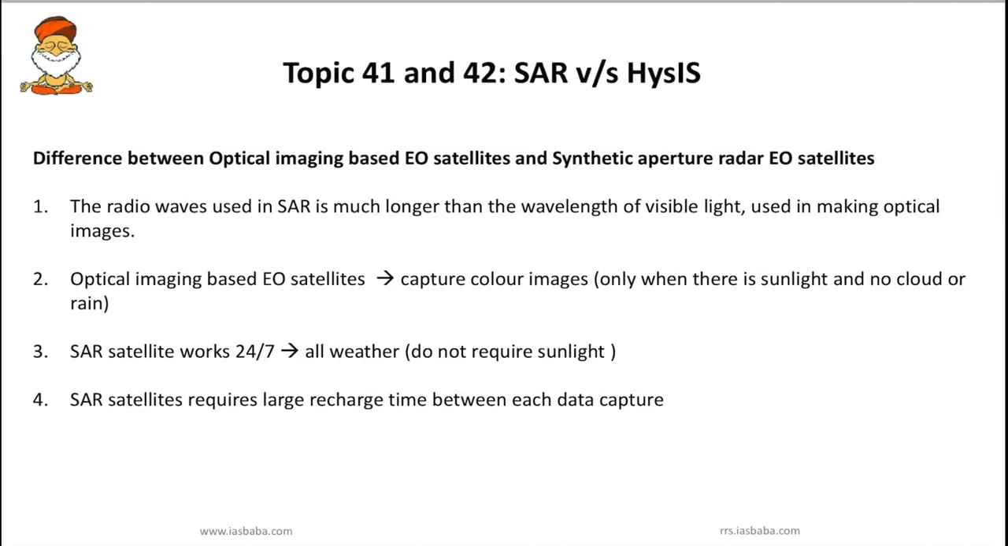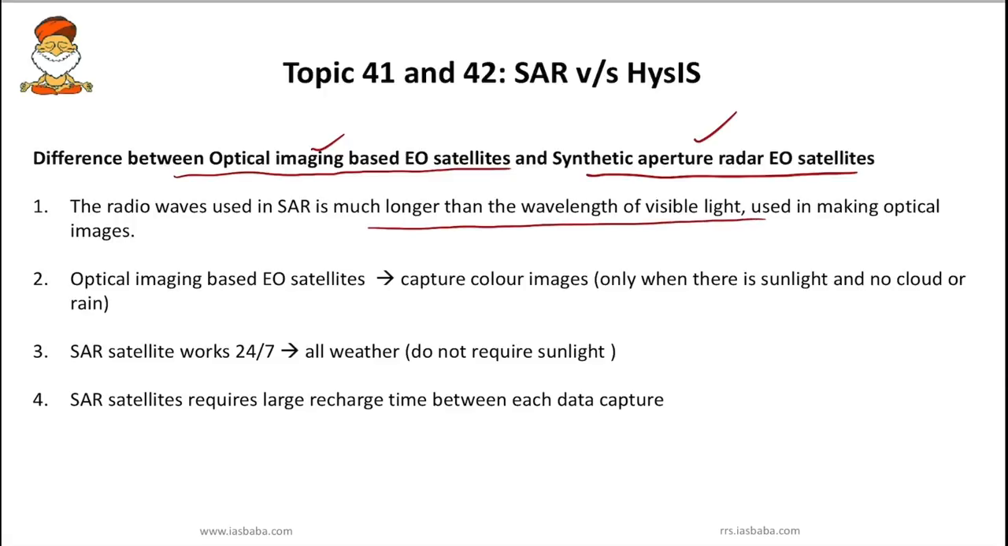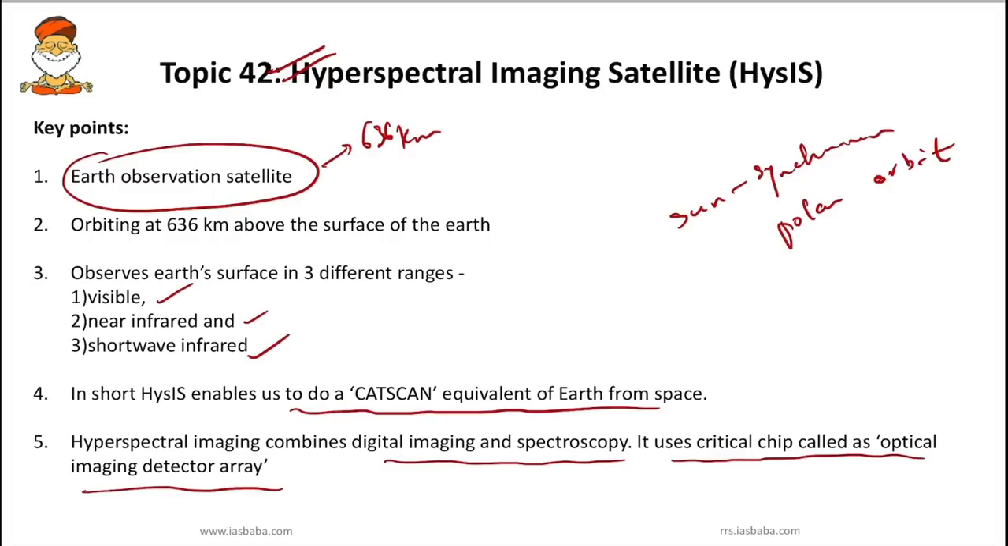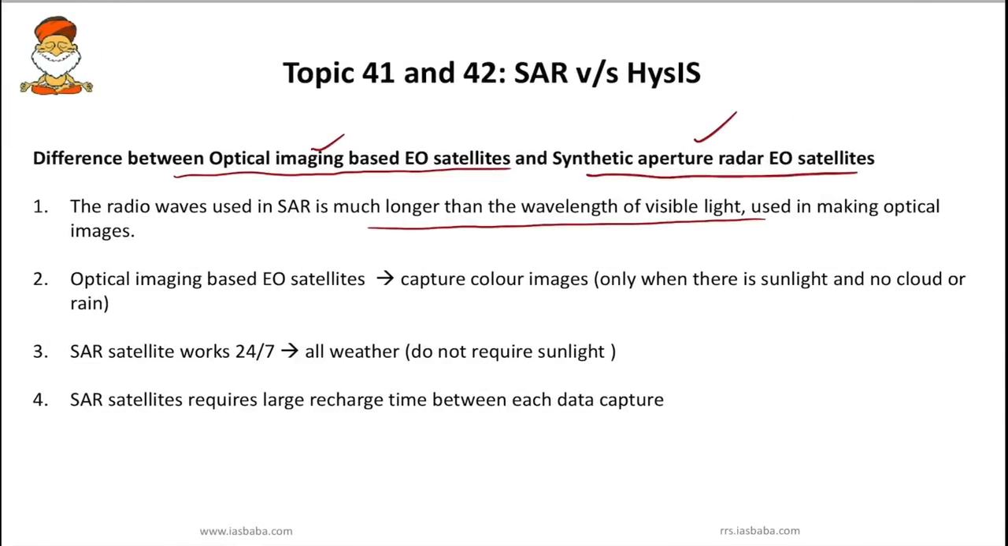Next we will try to understand the difference between optical imaging based Earth observation satellites and synthetic aperture radar Earth observation satellites. So we have one, optical imaging, and the second one, radar based EO satellites. We already saw that the radio waves used in SAR, that is synthetic aperture radar, are longer than the wavelength of visible light which is used in making optical images. Even in HISIS we are using optical, that is visible wavelength and infrared. Usually in radar the wavelength is much higher.